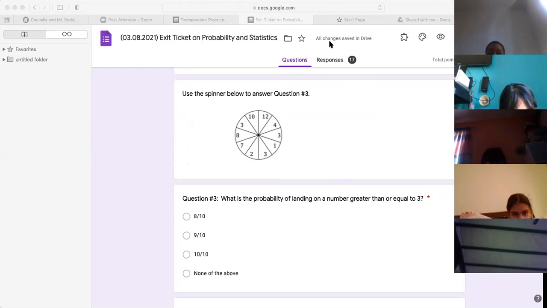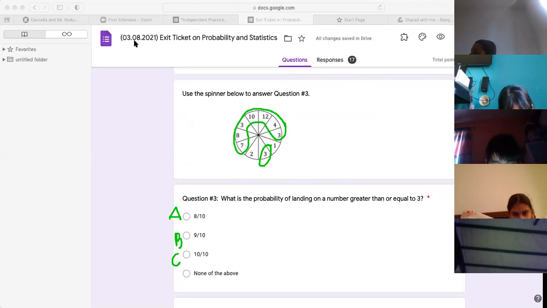Okay, number 3, what is the probability of landing on a number greater than or equal to 3 according to the spinner? So what I'm going to do, I'm going to circle the numbers greater than or equal to 3. And you have to decide. Somebody, hold on, don't put the answer yet. People did already, but okay. Because I wanted it to be a little bit more simpler, meaning, what number was this? 3? Okay, 3 is A. Thank you, Brandon. There are 8 numbers that are greater than or equal to 3 out of 10 choices, so it is A. You guys are doing awesome.